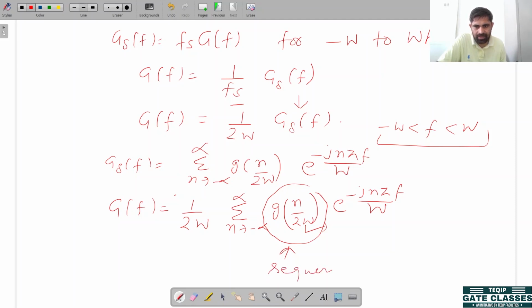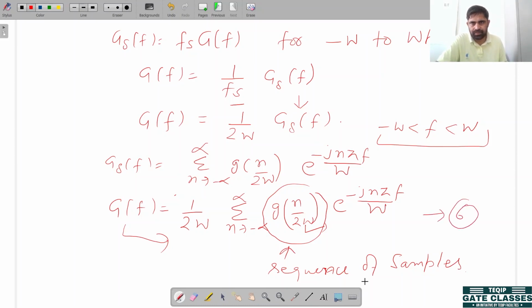We obtain the Fourier transform of the original signal in terms of the sequence of samples. This is equation number 6, our new equation.